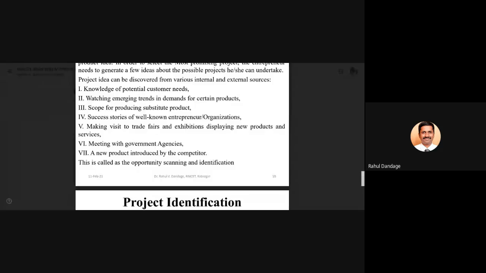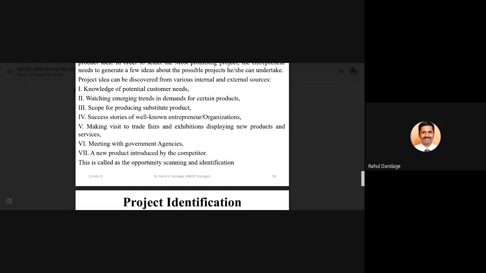Making visits to trade fairs and exhibitions displaying new products and services. When you go to the industrial exhibitions or the trade fairs, there are multiple companies participating and displaying their products, displaying their projects which are going on. So looking at all those displays, talking to the people, getting exposure to the experiences of those industries, you can generate certain ideas for starting certain projects.